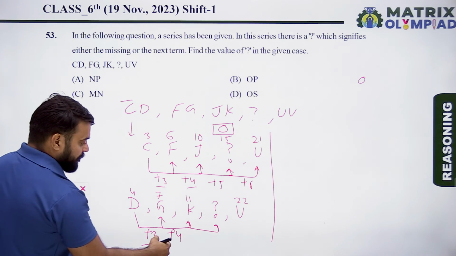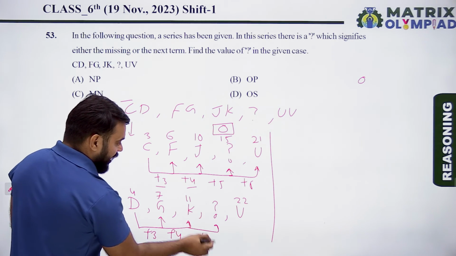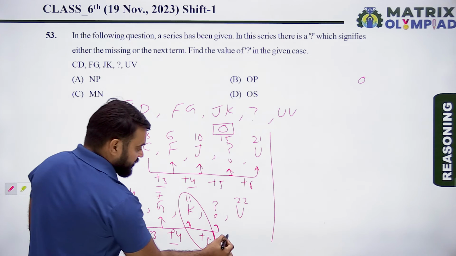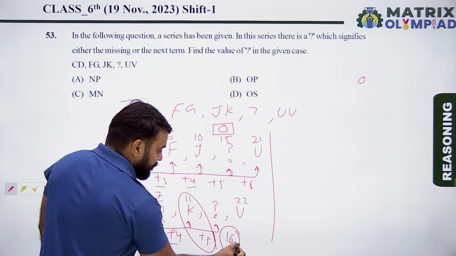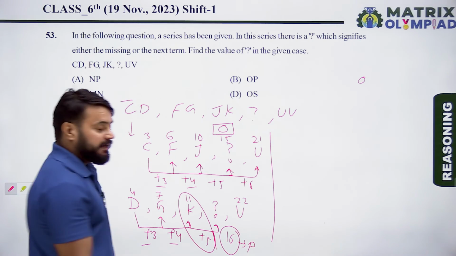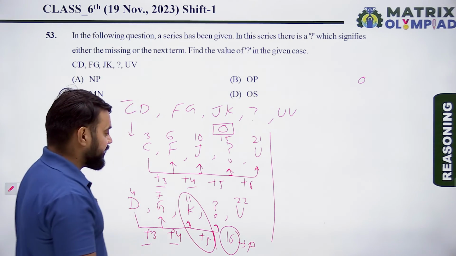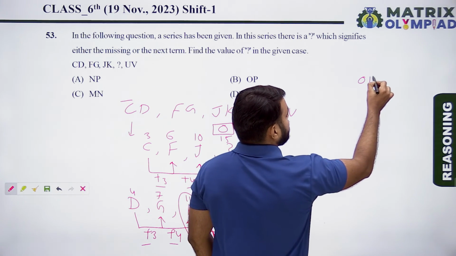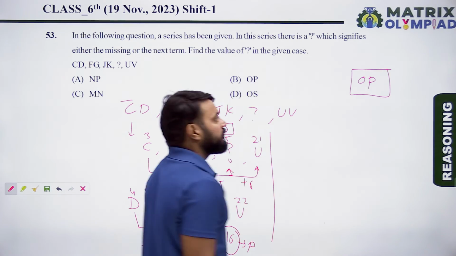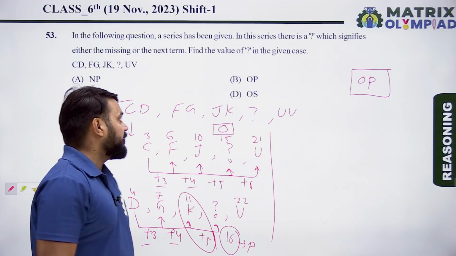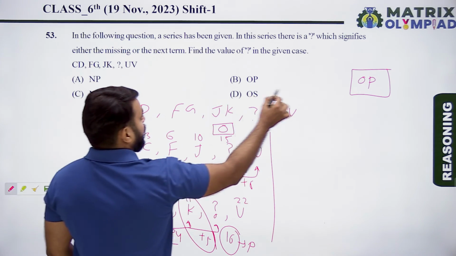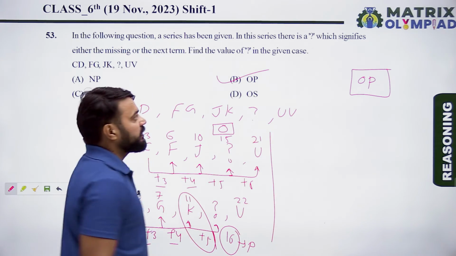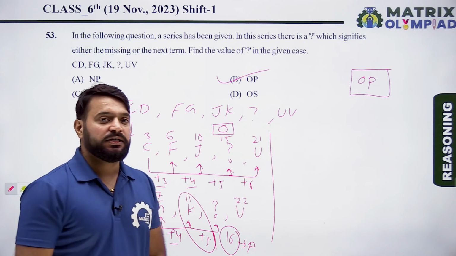Similarly, plus 3, plus 4, now plus 5. So 11 plus 5, it means 16. Position of P in English alphabet is 16. So second alphabet of the missing term is P. So missing term of this series is OP. So here option B is the correct answer of this question.